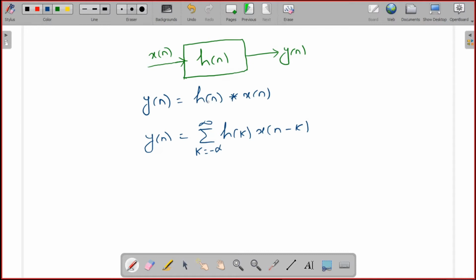Now the math. The response of the system y of n is the summation over k from minus infinity to plus infinity of h of k x of n minus k. Now you have the response. Now find the magnitude of the response.